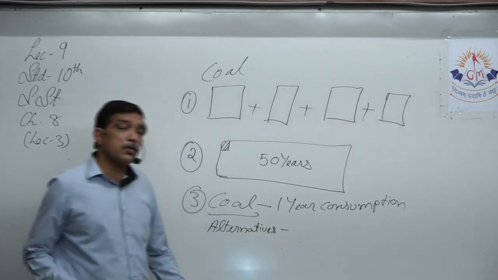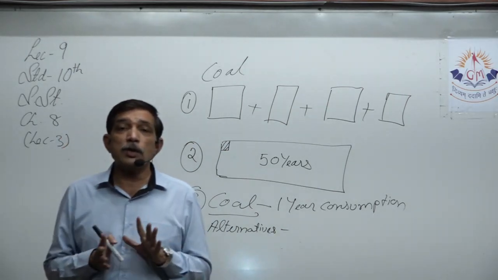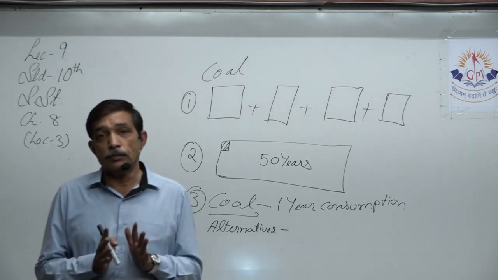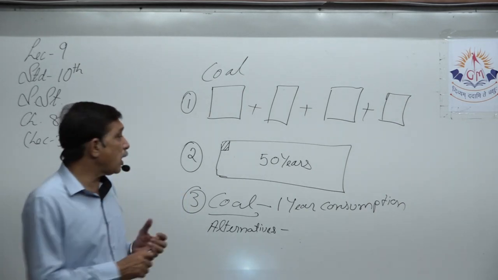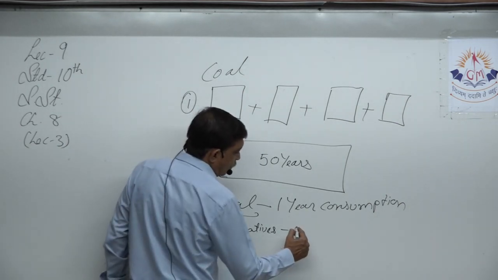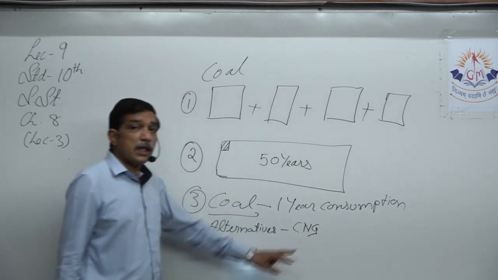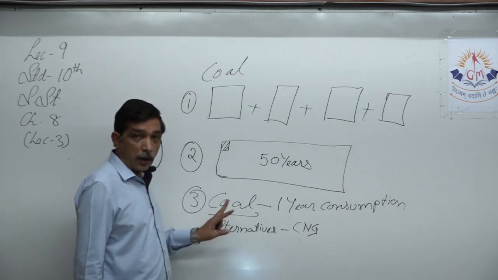What are the alternatives? Where is coal used maximum? Coal is used maximum for burning, producing heat. Right? Now, for example, furnaces. Give them natural gas, compressed natural gas. Give them CNG. If CNG is used, then consumption of coal will be reduced.